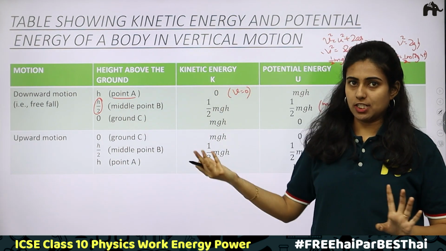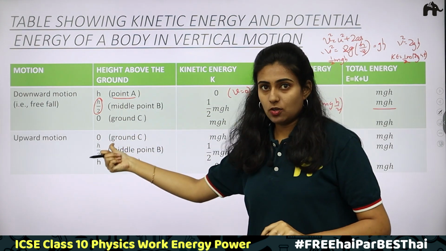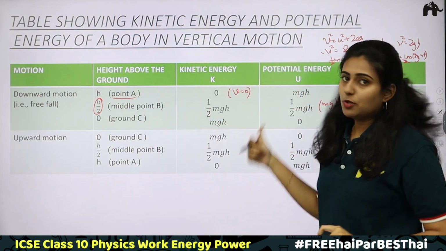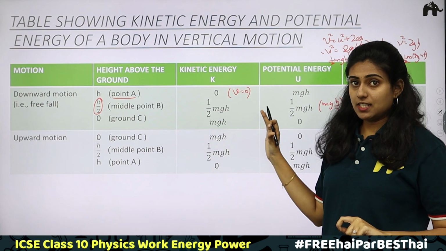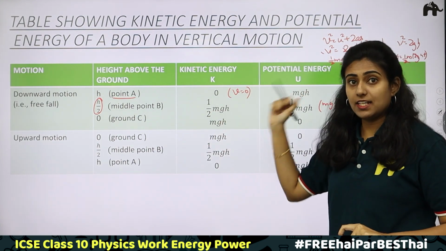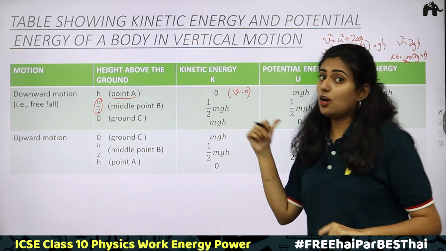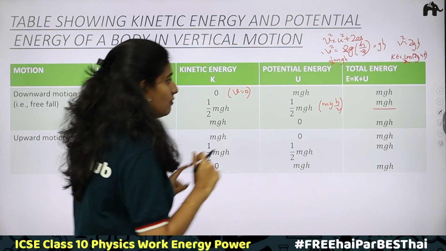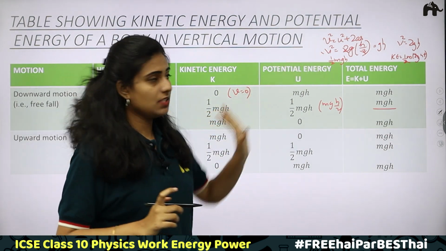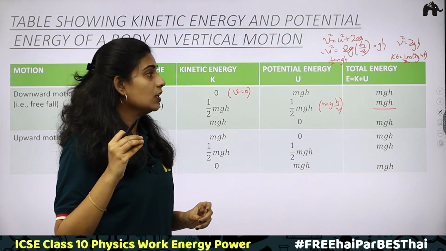Next, upward motion. Upward motion, initially starting from ground. Height will be 0. What about kinetic energy? Maximum kinetic energy, right? Which is equal to the potential energy at the final point, at the maximum height. It will be equal to mgh. Again, how are you getting this mgh? We have a formula, the same thing we are using. That is v square is equal to u square plus 2gh.